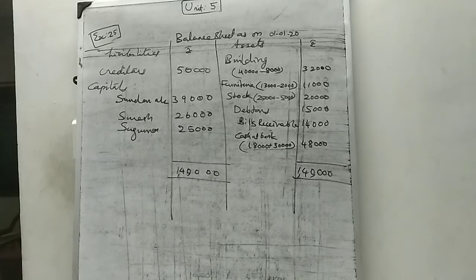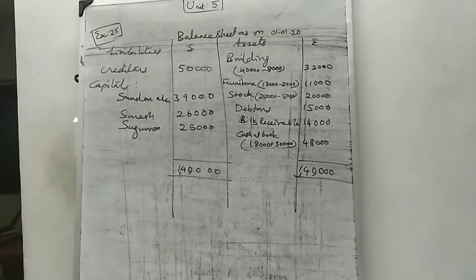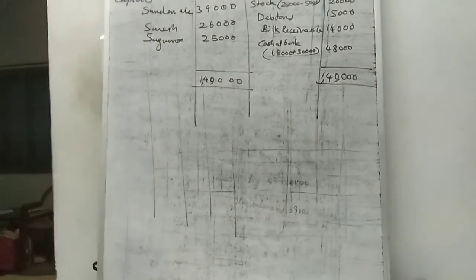Next we can do sum number 27. 27 also is a comprehensive question. We can do the 26th question now. Now listen to the question.